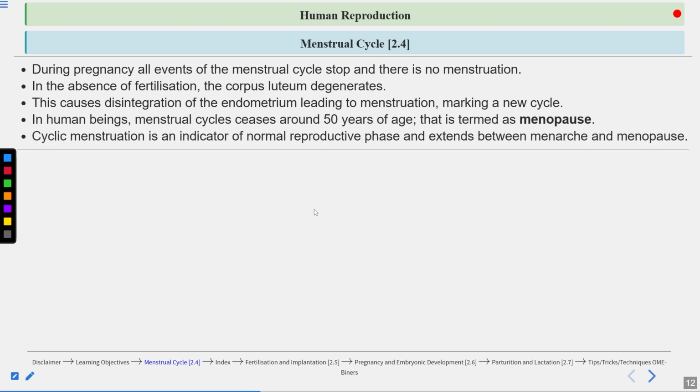Now, cyclic menstruation is an indicator of the normal reproductive phase, which extends between menarche and the menopause. So the normal reproductive phase is between menarche and the menopause.